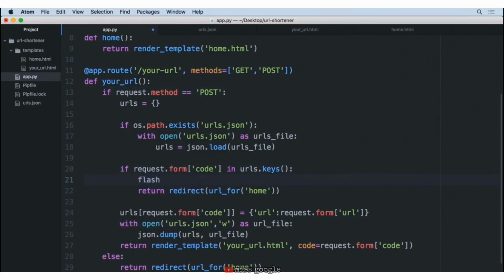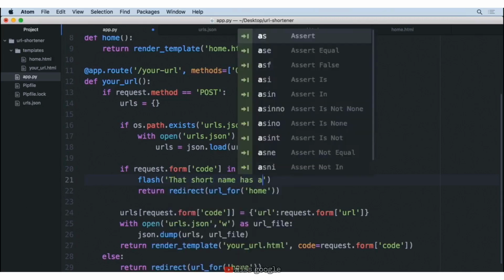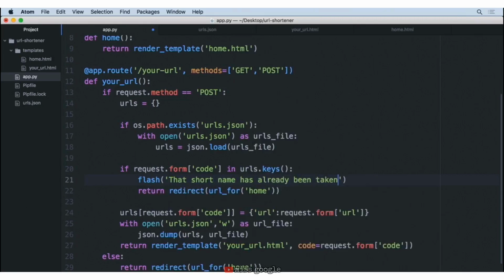So we're just going to simply type out flash. And inside of this flash function, we provide a string that we want to display to the user. So in this case, we could say, "That short name has already been taken. Please select another name." This is just enough information to let the user know what's happened and what they can do to fix the situation.